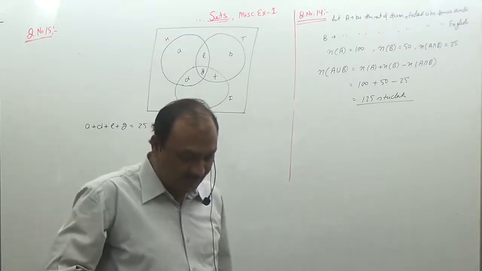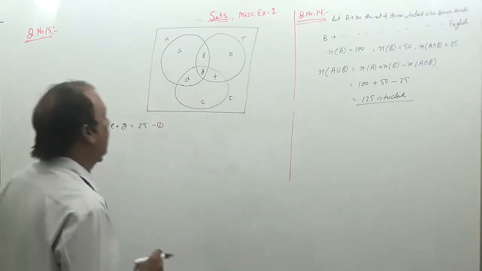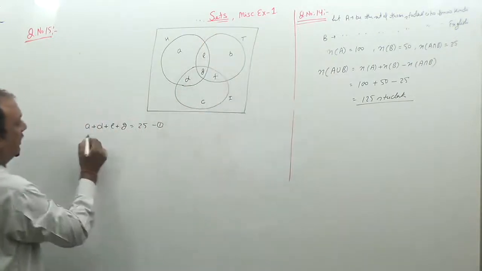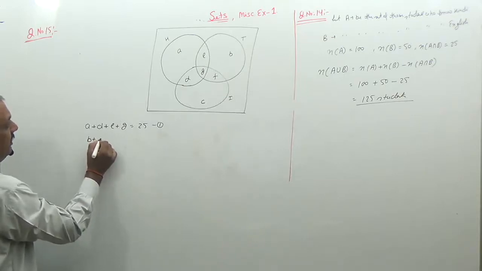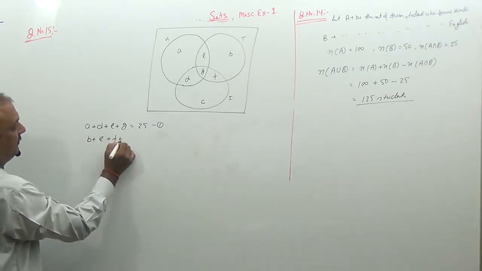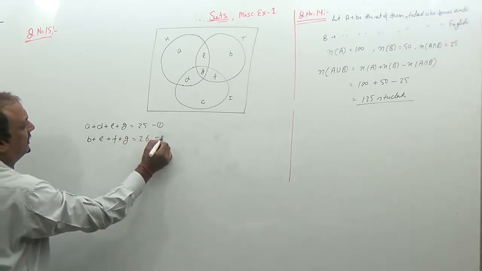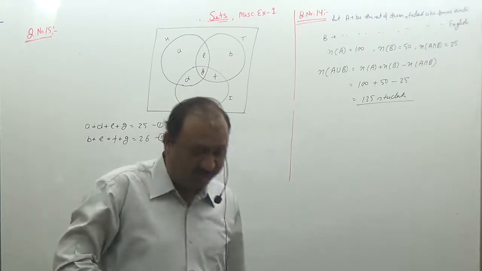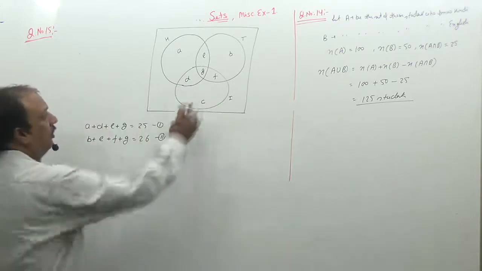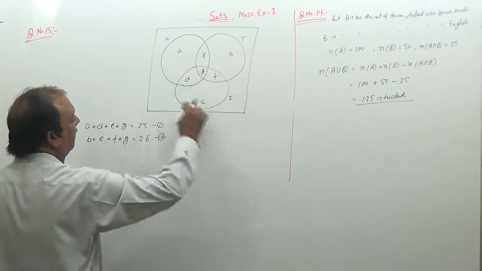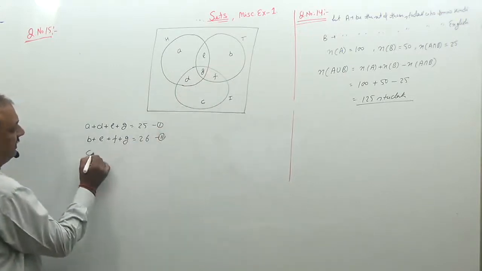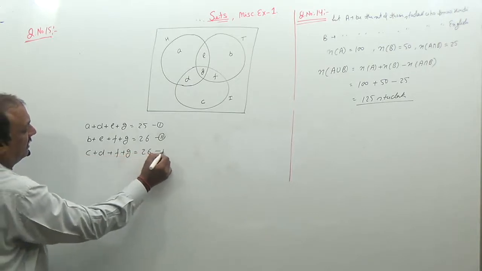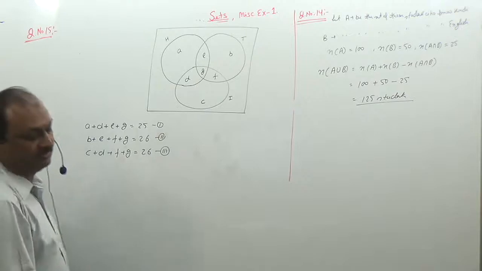Second is 26 read newspaper T. So all those people who lie in the second set are reading newspaper T, that is B plus E plus F plus G are 26. Third situation is 26 read newspaper I. So all those people who lie in this set read newspaper I, that is C plus D plus F plus G are 26. This is the third situation.